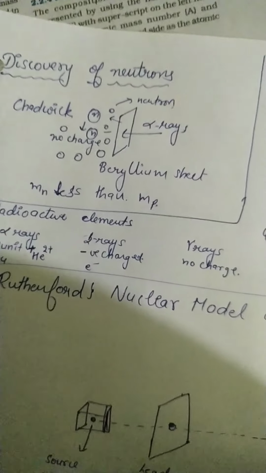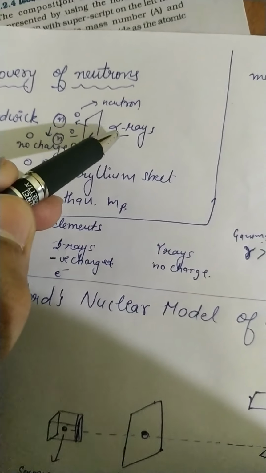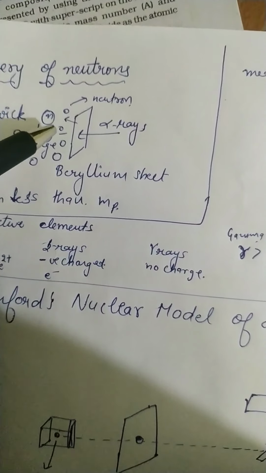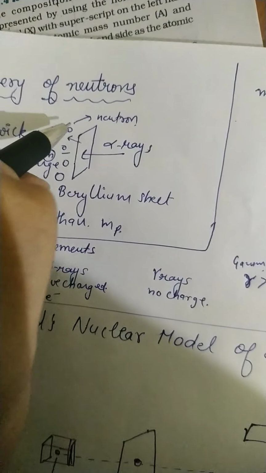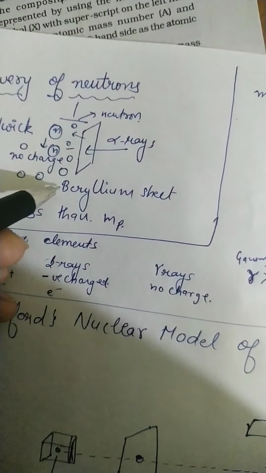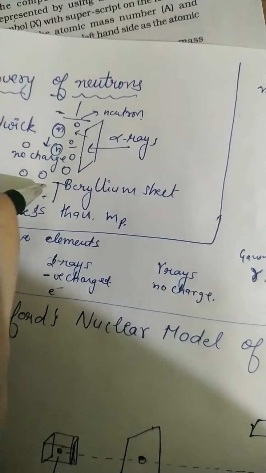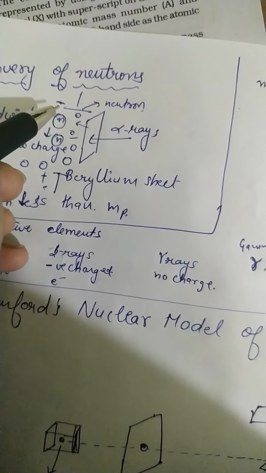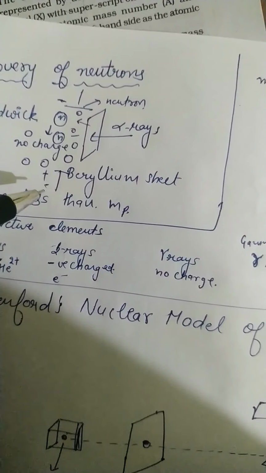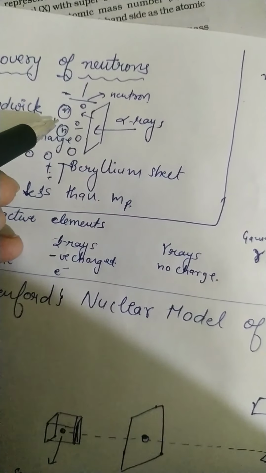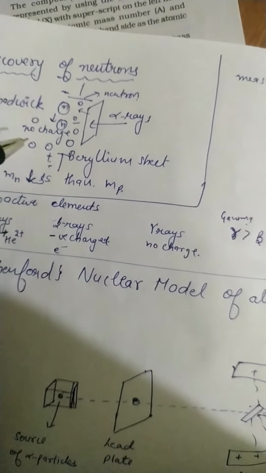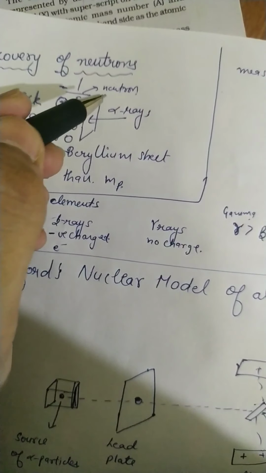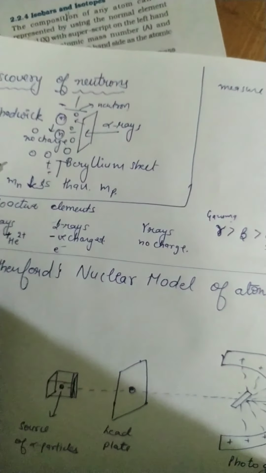To clear it, J.J. Chadwick did an experiment. He bombarded alpha rays on a beryllium sheet and there was an emission of some rays. They applied electric and magnetic field, but these rays contained particles which were not attracted either towards the negative electrode or towards the positive. From this they understood that there are also some particles which have no charge. They called it neutron.